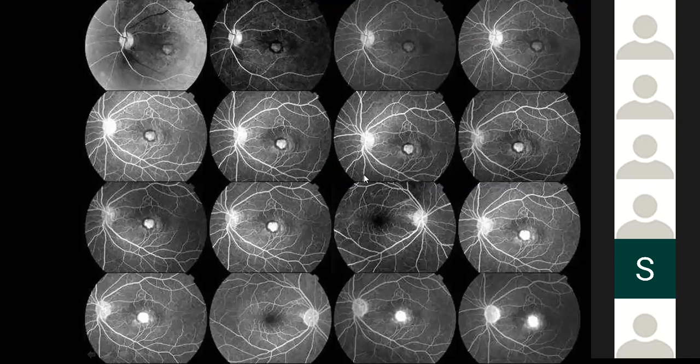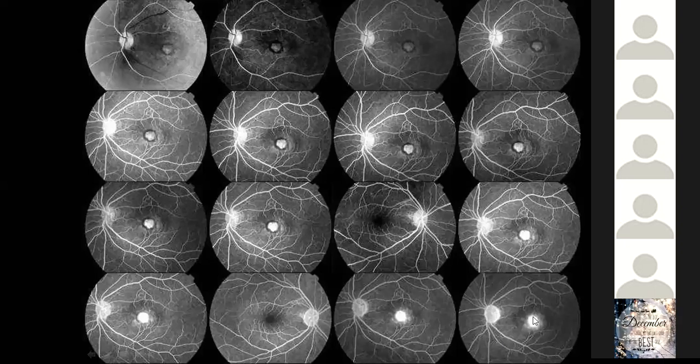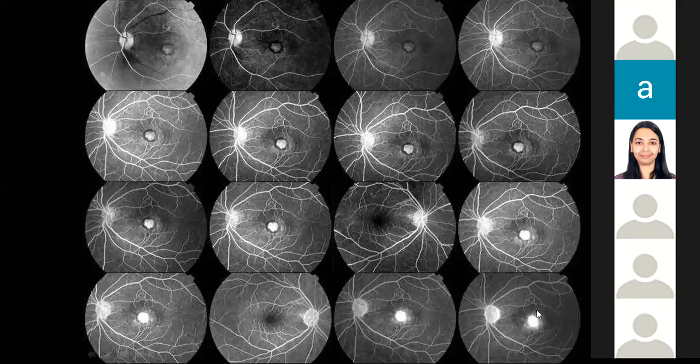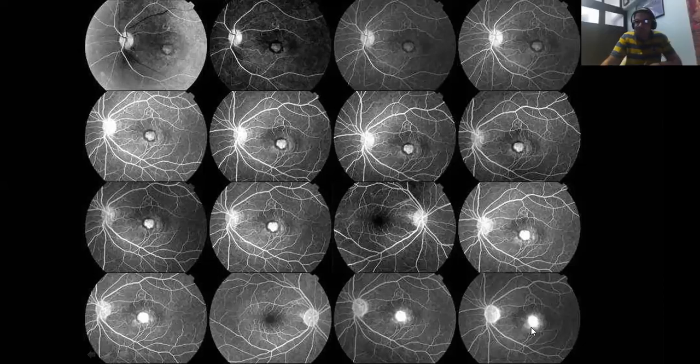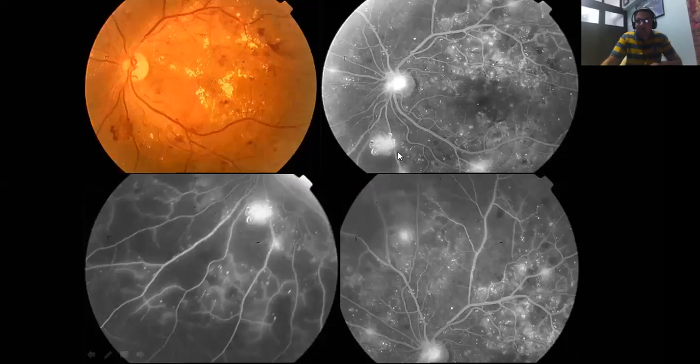One thing which helps you to differentiate between pooling and leakage, apart from the size and the intensity, is that leakage will always have fuzzy margins in the late stages. As you can see in the last photo, the margins of this hyperfluorescence are not well defined and become very fuzzy. So that is one of the ways of differentiating a pooling from a leak. You can see this picture of proliferative diabetic retinopathy, in which you can see an NV which is leaking in the late stages. Now, the second is pooling.